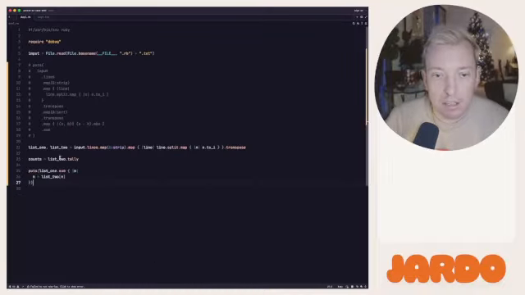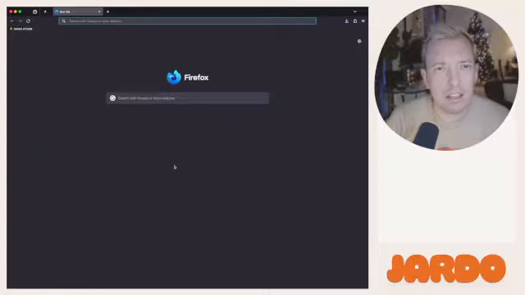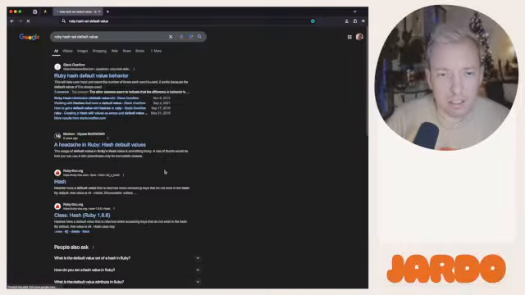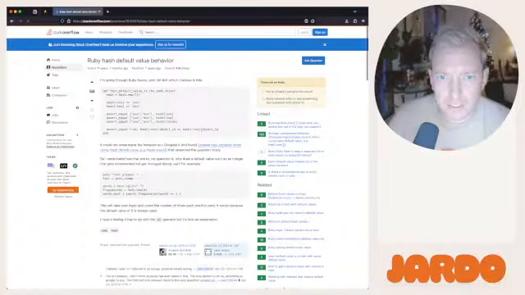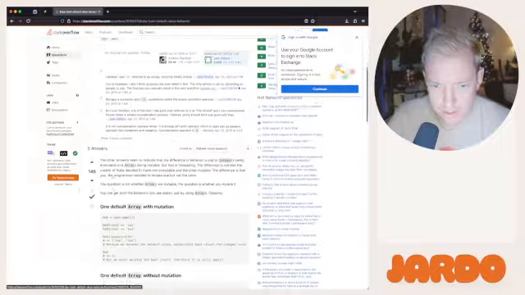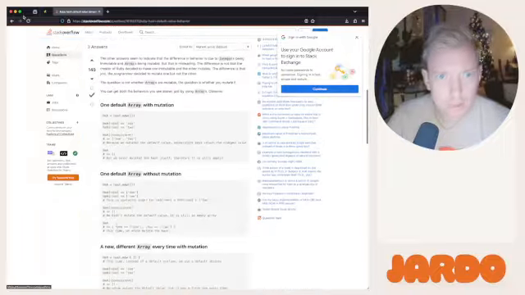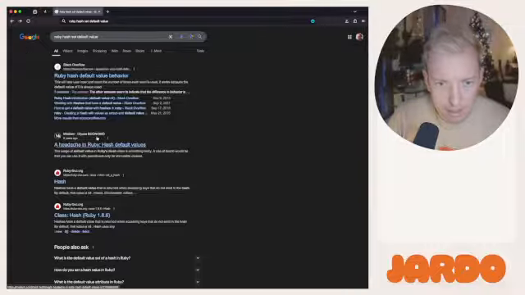Right, and that's cool because you can Ruby hash set default value. I think you can set the default value of a hash after you've created it. Not after I've created it. Pretty sure that's a thing.